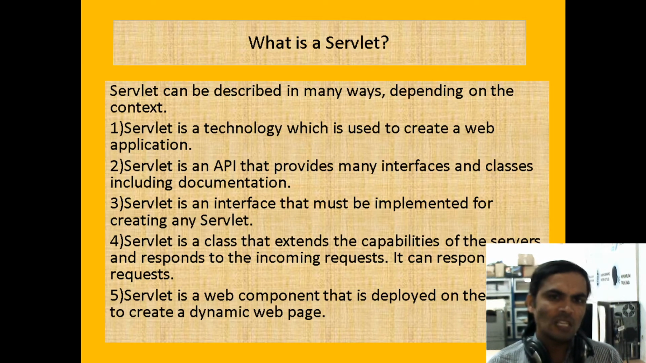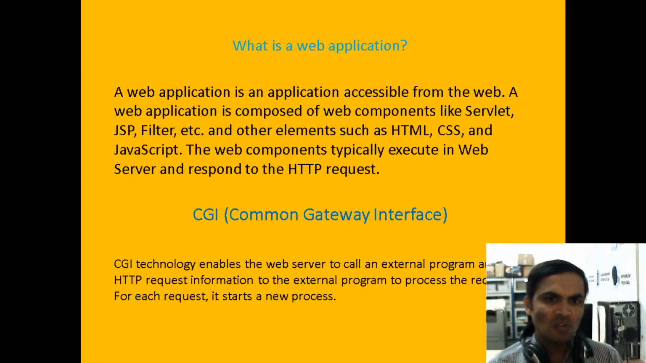Now, before the servlet we had CGI, which we will learn. Then next we go to what a web application is. A web application is an application accessible from the web. This web application we can access from the web. A web application is composed of web components like servlet, JSP, filters, etc. So many things will be there.